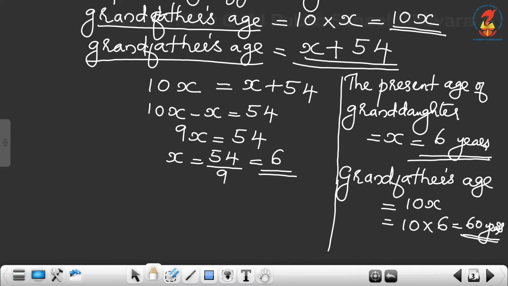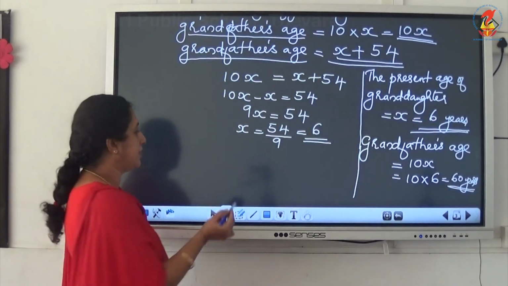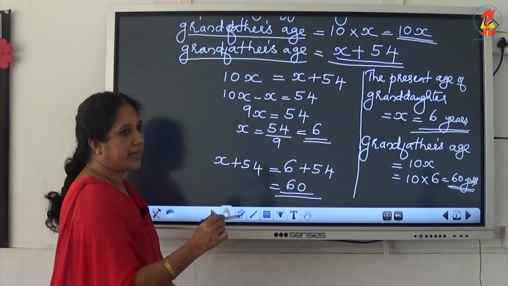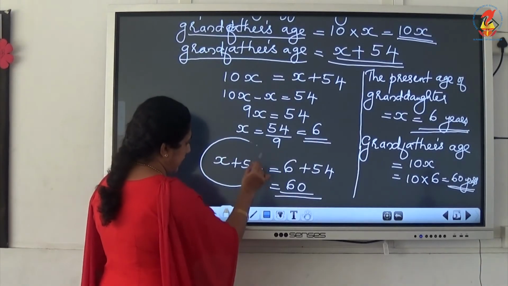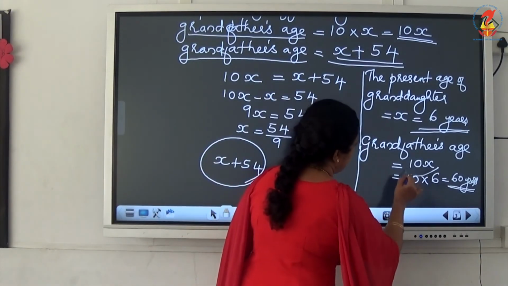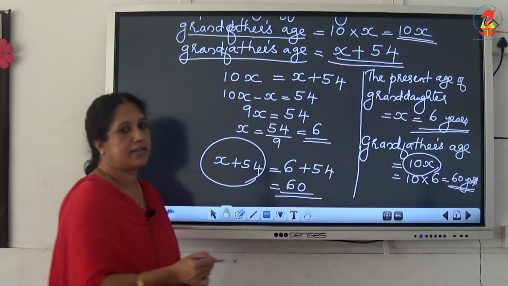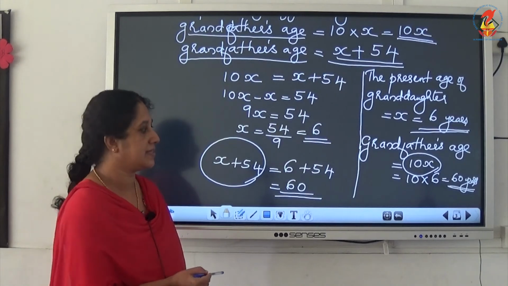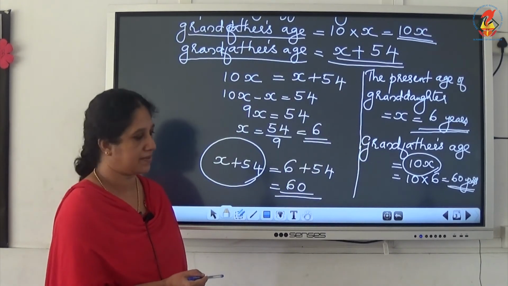Then one more condition is given. Grandfather is 54 years older than granddaughter, that is x plus 54. So if you give x as 6, 6 plus 54, then also we will get grandfather's age as 60. So any one of the relations you can use, either x plus 54 or 10x. So we can say that granddaughter's age is 6 years and grandfather's age is 60 years.